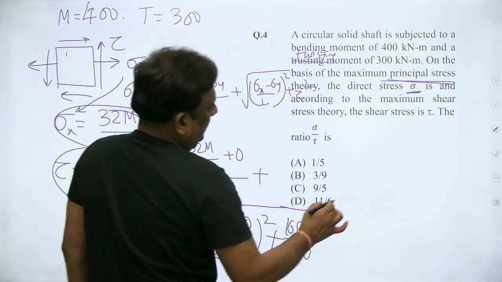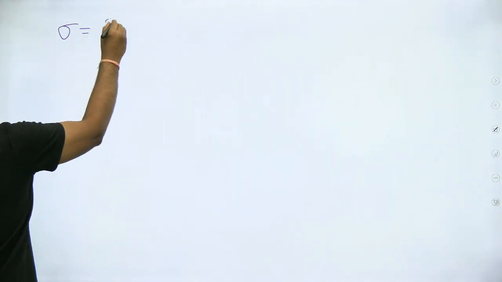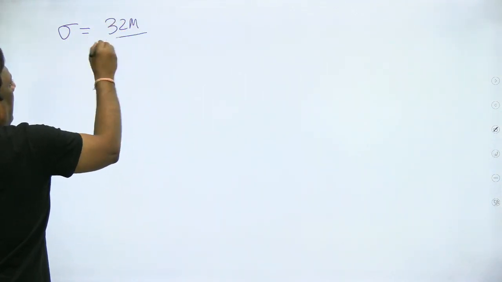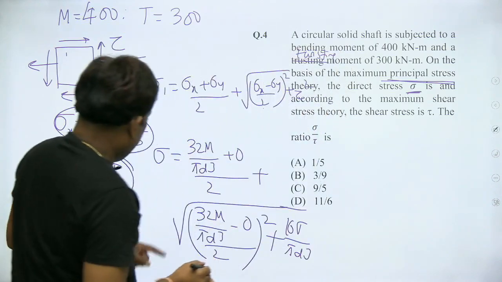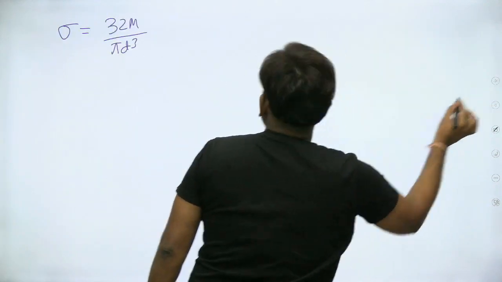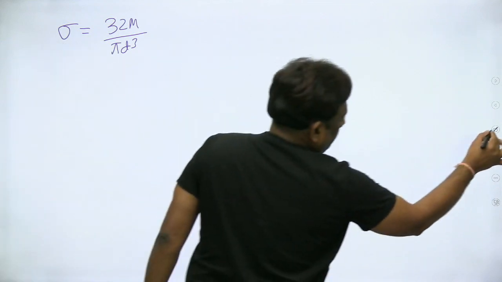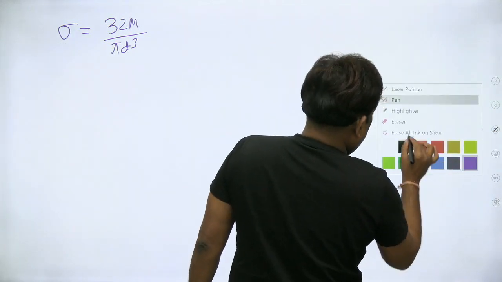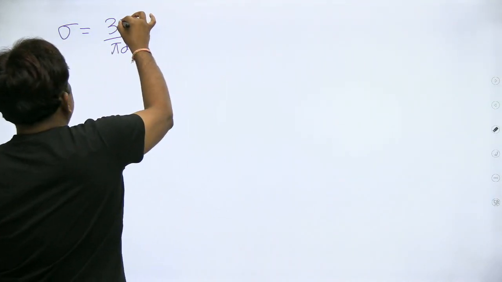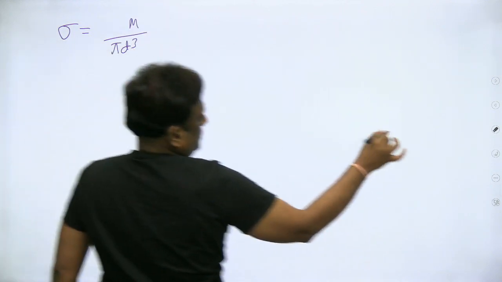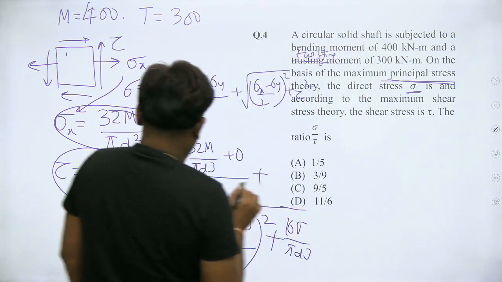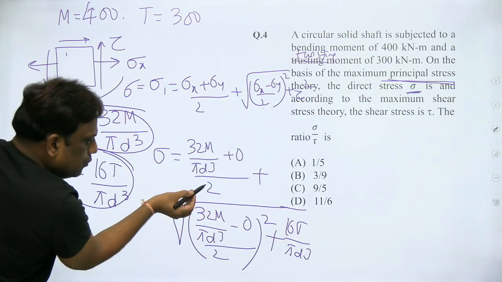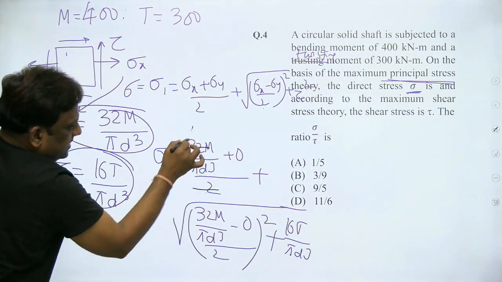Now let us simplify this. So therefore, the maximum principal stress is given by 32 M by pi d cube, by 2. If it is by 2, it will be 16. So directly I am writing this will be 16. Check once: it is 32 M by pi d cube divided by 2, so this will be 16.